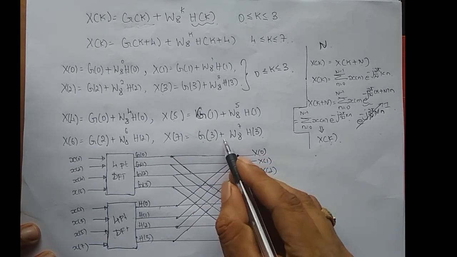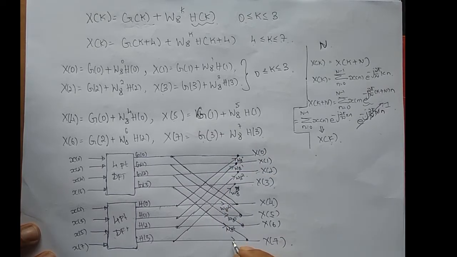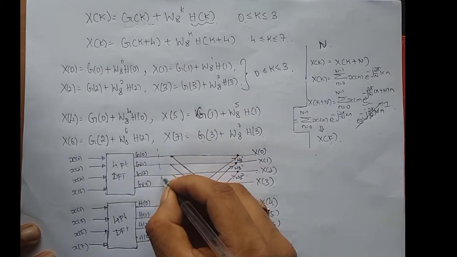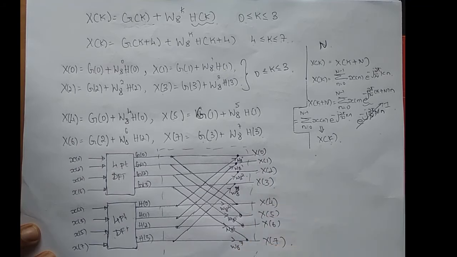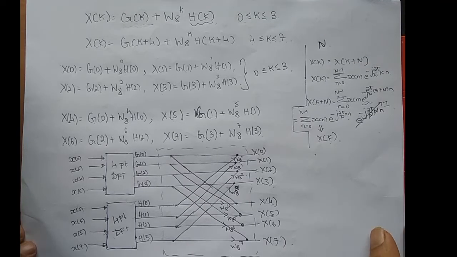So g of 3 here, and h of 3 is scaled by w8 power 7. That will give me x of 7. So this is the first phase of decomposition.